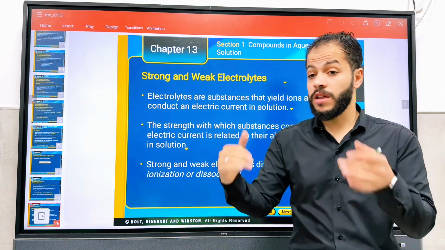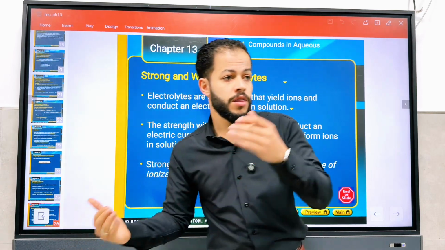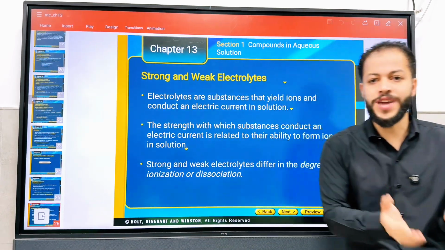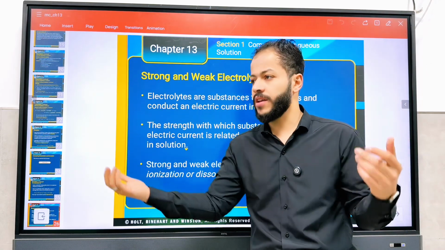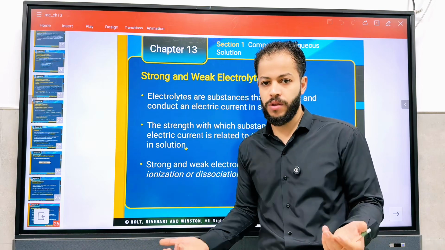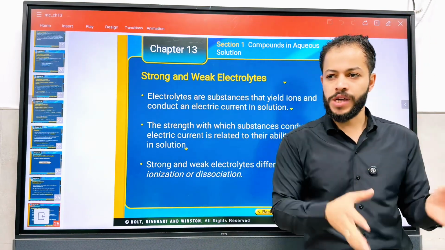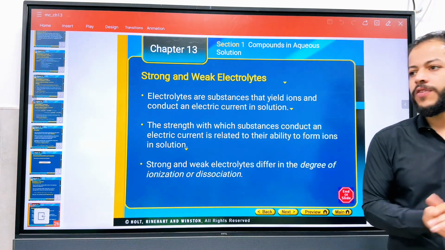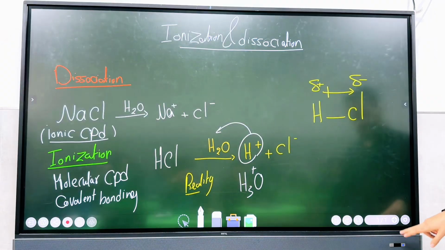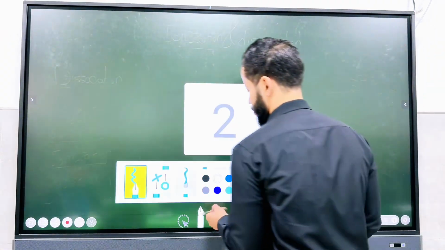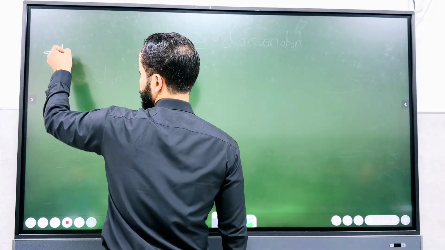The lower the solubility or the lower the ionization, the more likely it is a weak electrolyte, or it could be a non-electrolyte that did not form ions at all. So let's classify this into three categories: strong electrolyte, weak electrolyte, and finally the non-electrolyte. Okay, guys? So again, we will start first with strong electrolyte.